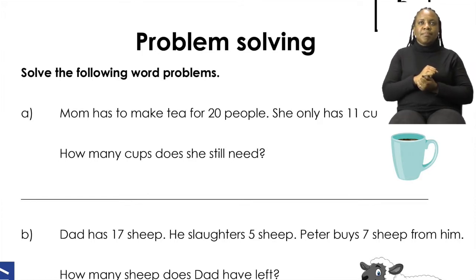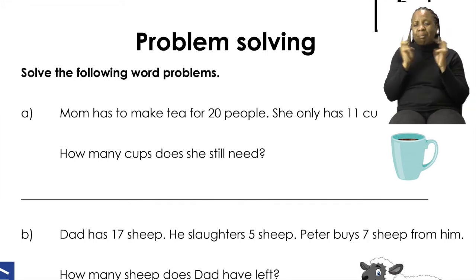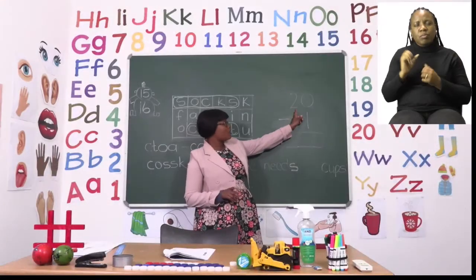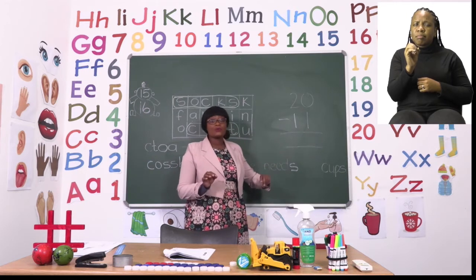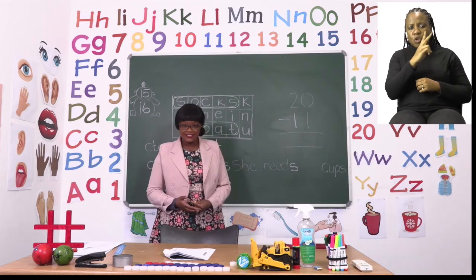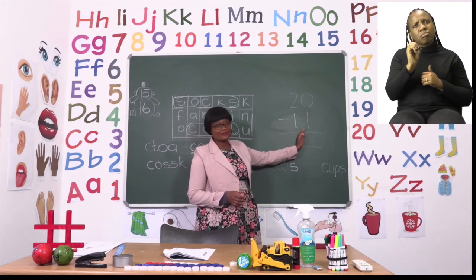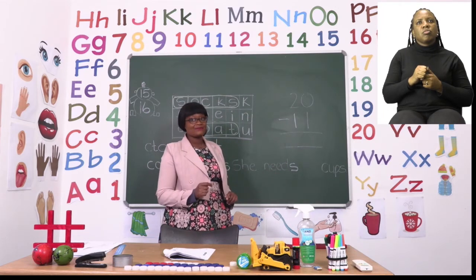So we know that Mom is making tea, which is something that is very common in winter. But it's for 20 people and she only has 11 cups. Our job is to find out how many cups she still needs. So we're going to take the 20 that is there for the people and then the 11 cups she has, and we are going to subtract. We're going to say 20 minus 11. And then after that, we will know how many cups she needs.